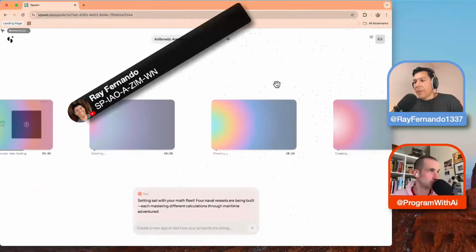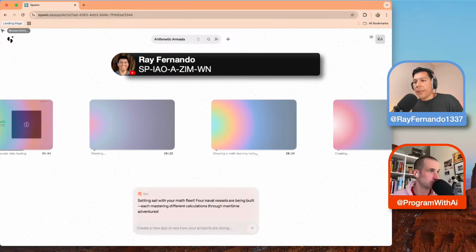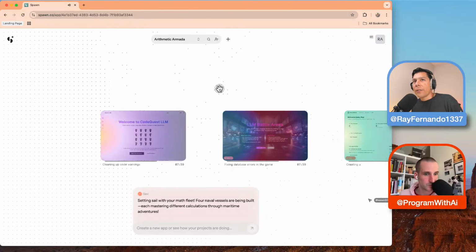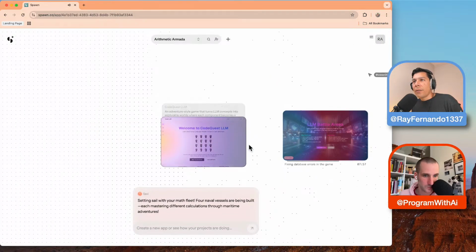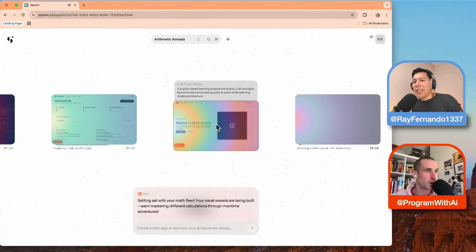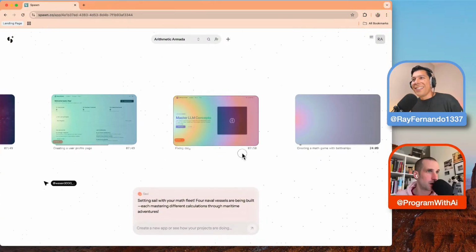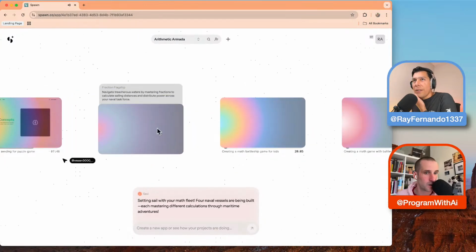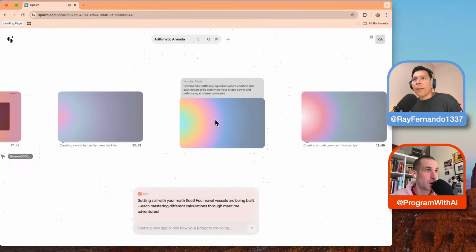So on my screen here, basically what I'm seeing is my original project, which is back here, still CodeQuest. Now it's actually almost done with these. I like how it's almost like a Polaroid picture, where it just comes into the screen. And this is yours right here. So it's building off the same idea, but now we're adding on to the prompts, right? That's pretty cool, actually.